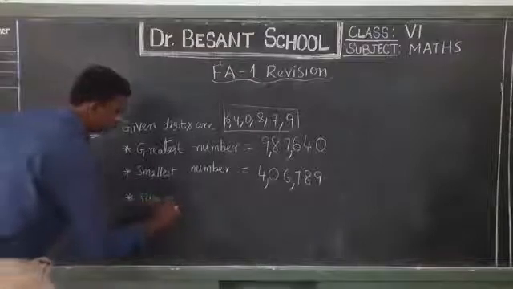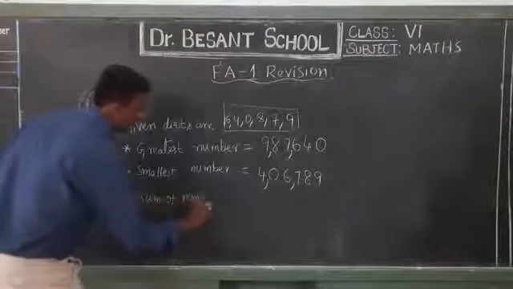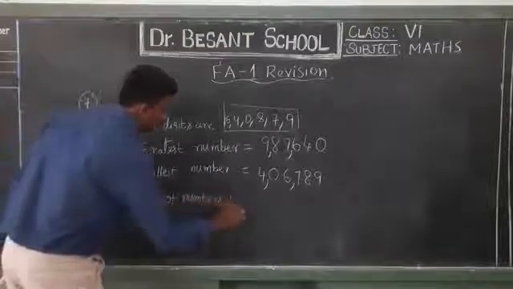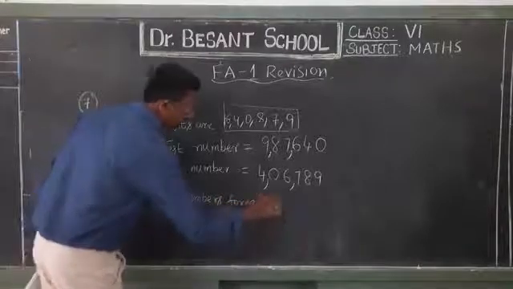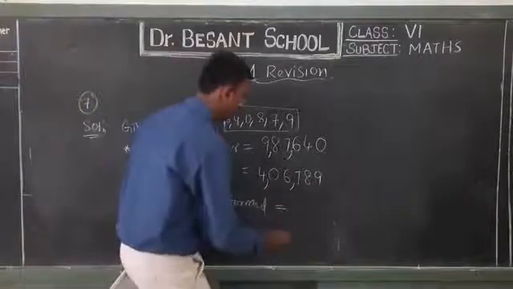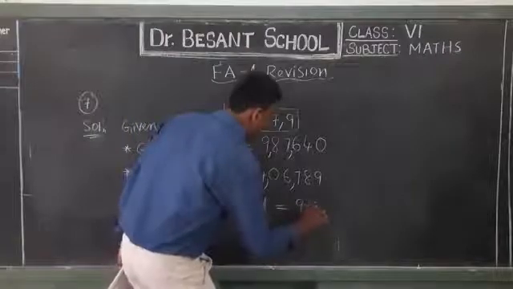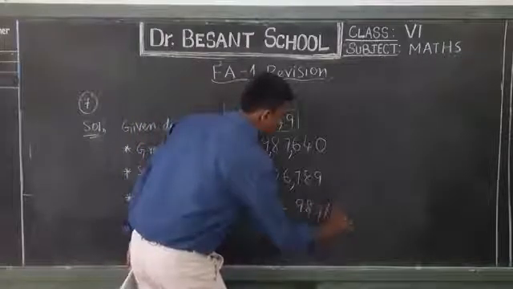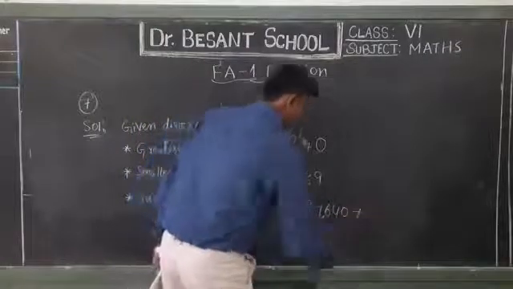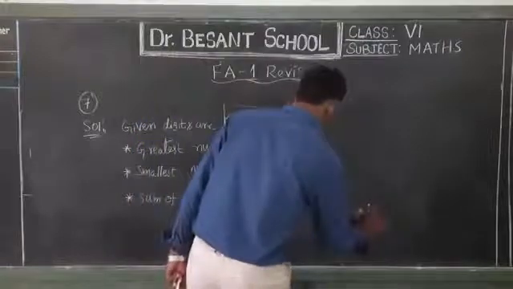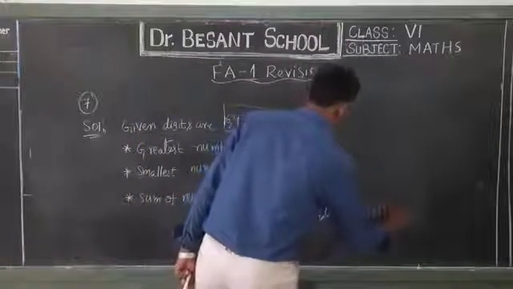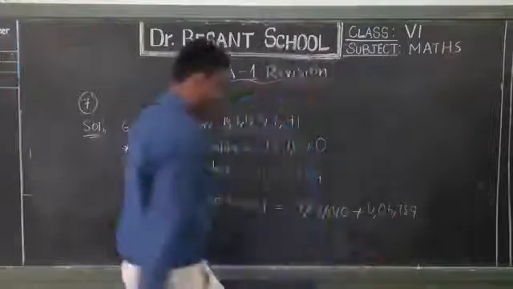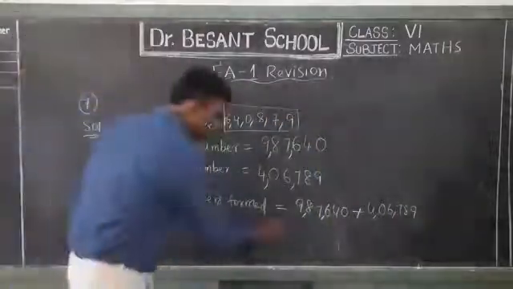What do you have to find out now? Sum. Sum of the numbers formed. We'll write like this: sum of the numbers formed is equal to 9,87,640 plus 4,06,789. We have to add these two.